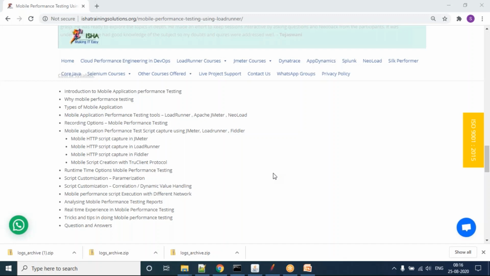That particular thing, the True Client Protocol, is for web. I'm trying to cover different flavors and different tool series: a hybrid app in one tool, a web app in one tool, a native app in one tool. I'm trying to cover a mixture. That is how we plan. Got it. So you will be covering native app, hybrid, and web. That's what I wanted to know. Thanks. I'm done.